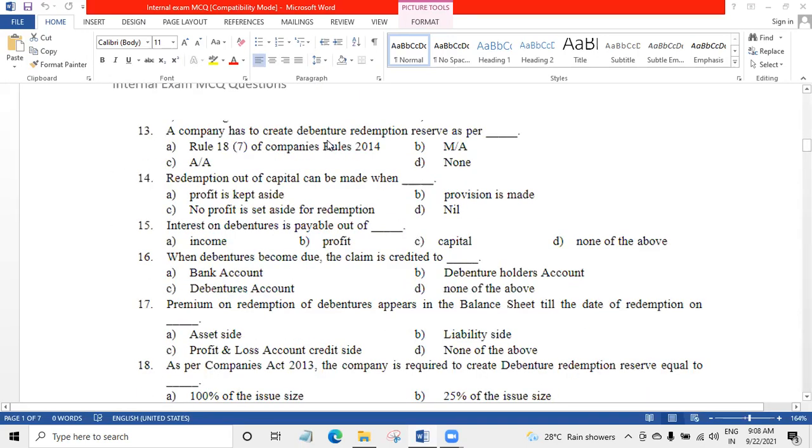A company has to create DRR as per dash. Rule 18(7) of Companies Act 2014. This is correct.